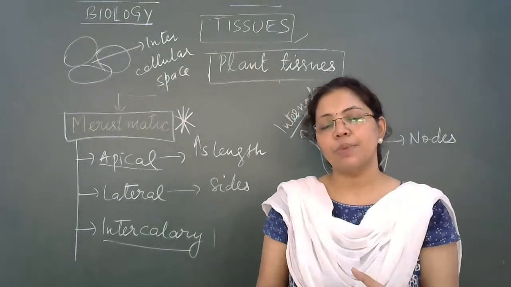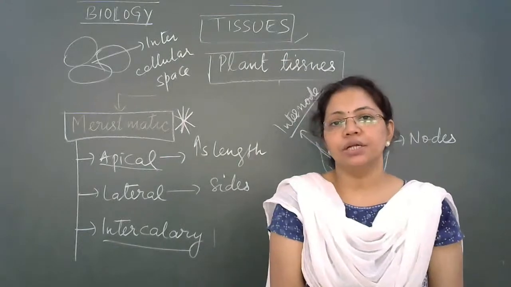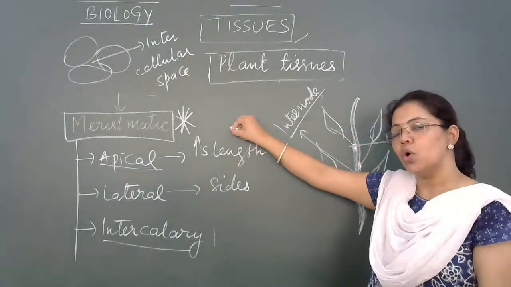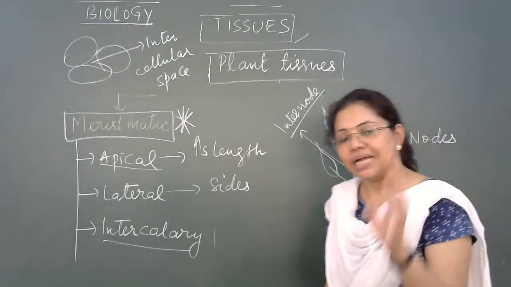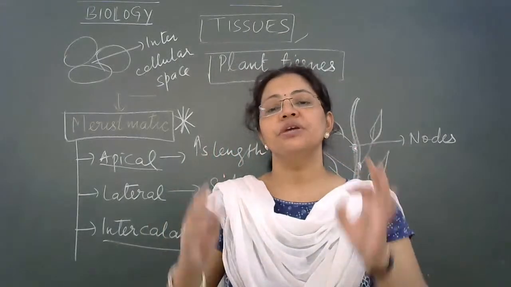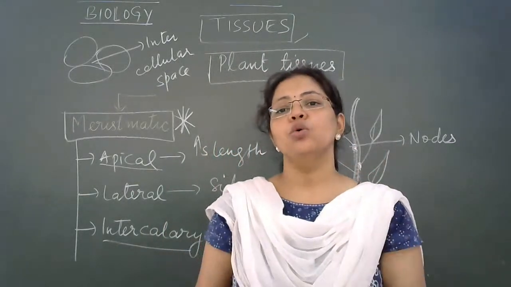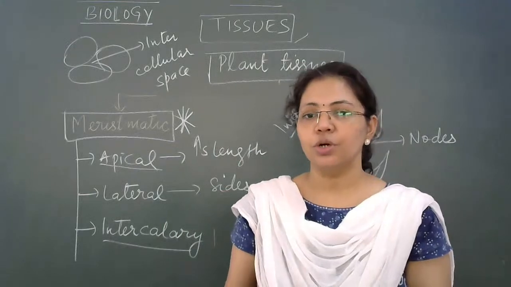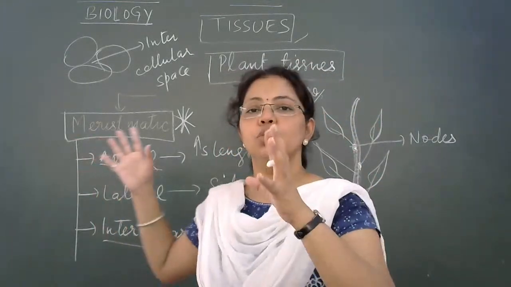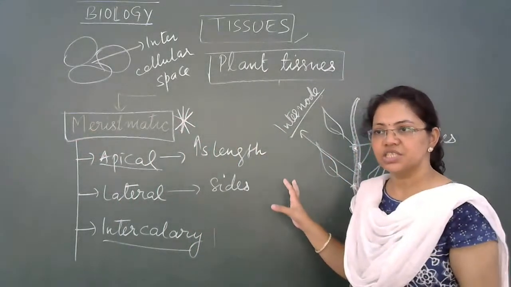So students, that is about the first type of plant tissues, that is meristematic plant tissue. And just to remind you, always remember, it is that plant tissue whose cells have the capacity to divide all throughout their lifetime, right? So I hope that you understood the topic which I discussed with you.